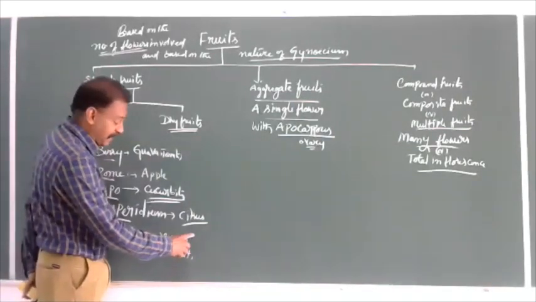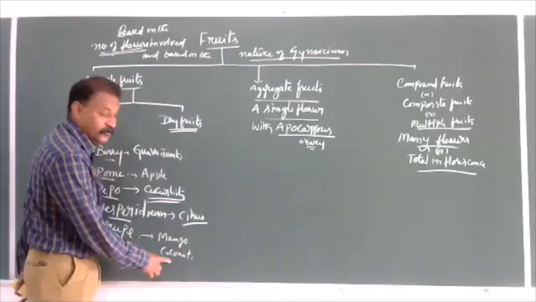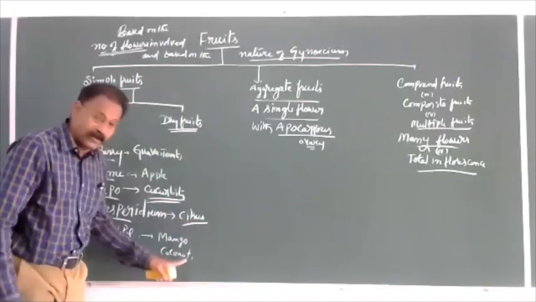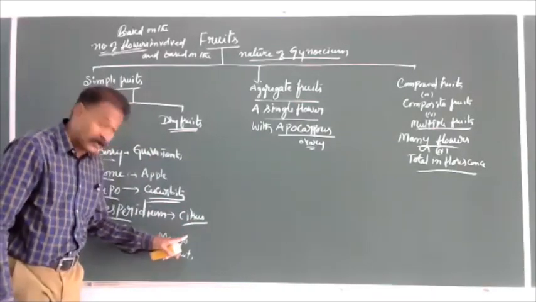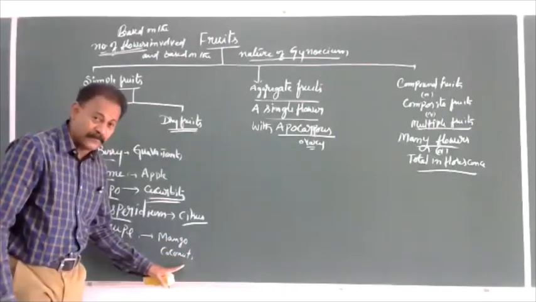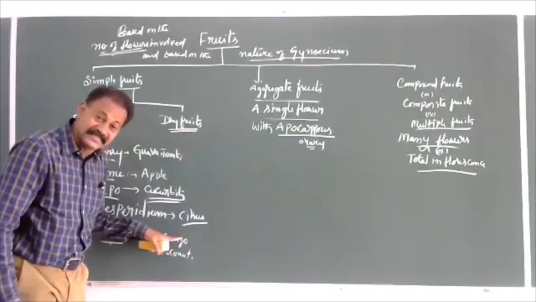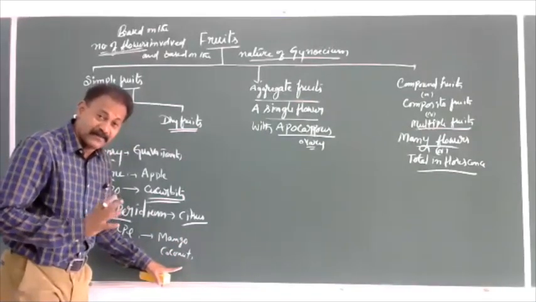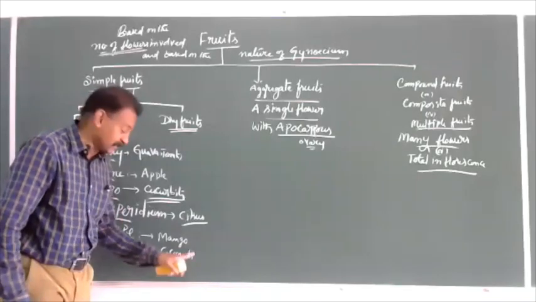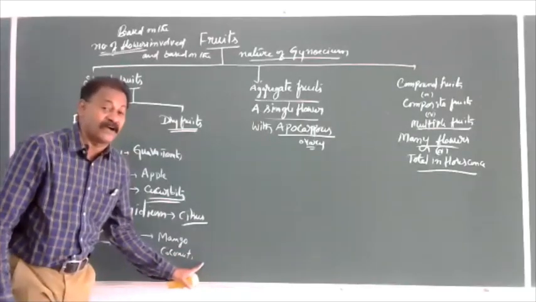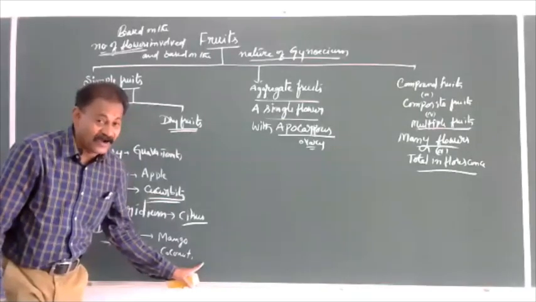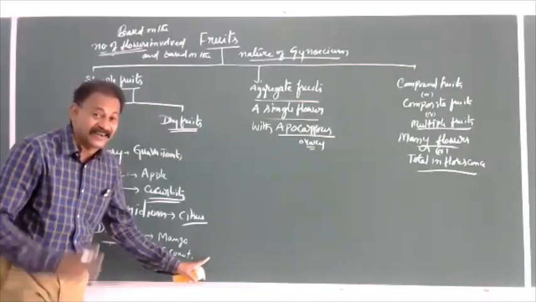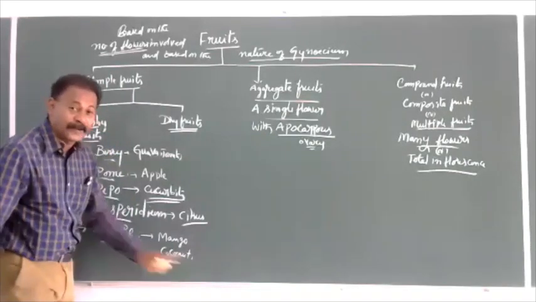Mango, epicarp and mesocarp edible. Coconut, epicarp and mesocarp not edible. Opposite characters. Here the endocarp is the seed coat, hard. Coconut endocarp is hard, but inside we can see free nuclear endosperm in the form of juicy, watery liquid, and cellular endosperm in the form of kernel, white colored meat or copra.